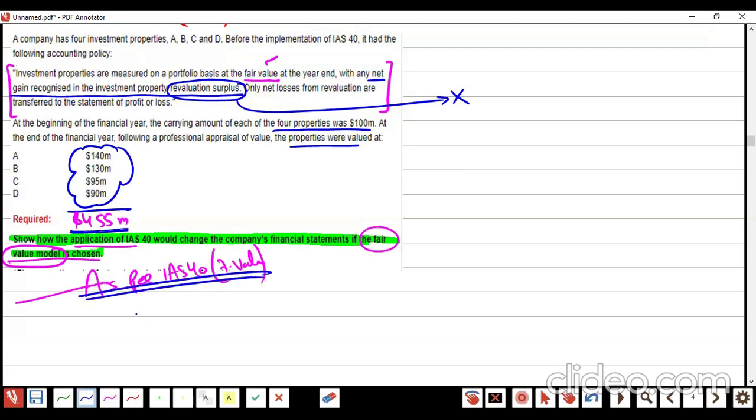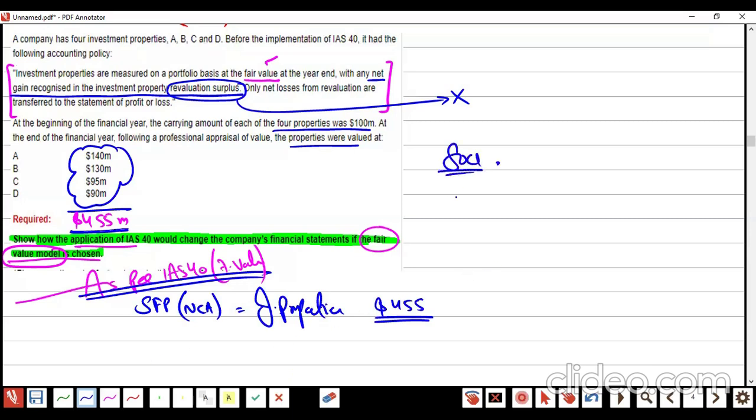As per IAS 40, in the SFP, non-current assets, investment properties will reflect at 455. Am I right? In SOCI, no depreciation. Am I clear?